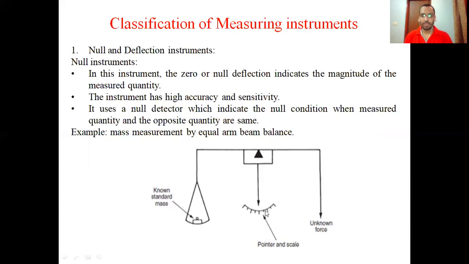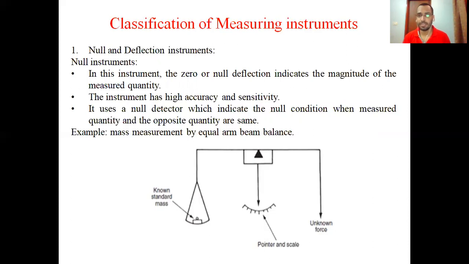Now we have to put the equal amount of weight on this pan to balance the condition. And when we put the weight of equal amount according to the standard on this pan, then what will happen? This fulcrum achieves the zero reading. It means it is the balancing condition. When it reaches the zero condition, it means this weight and this weight are equal. So there is no deflection while measuring the weight. So this type of measurement is called a null instrument.